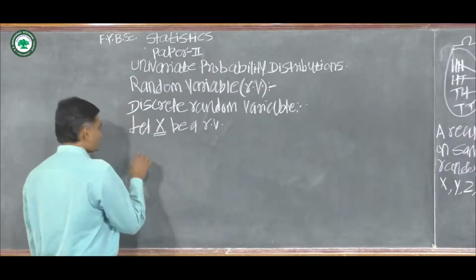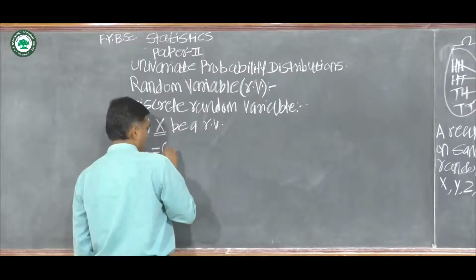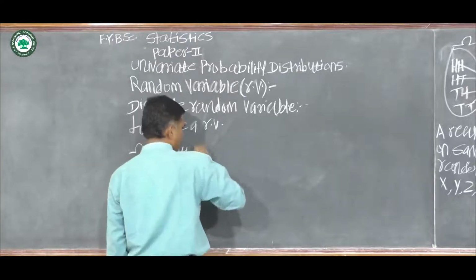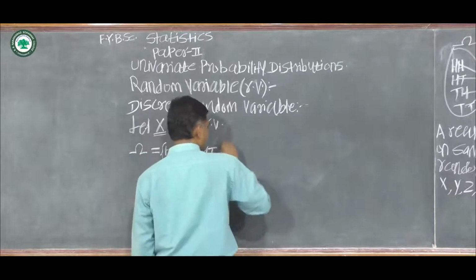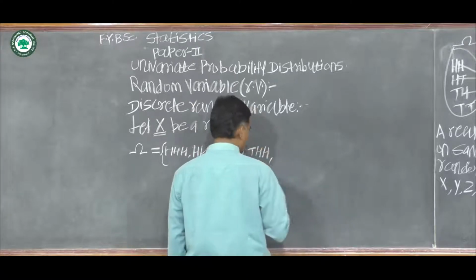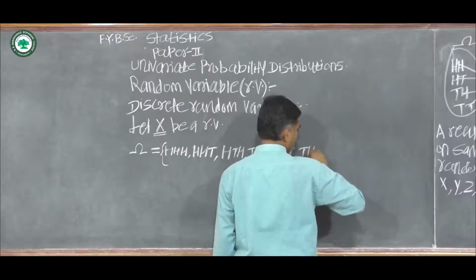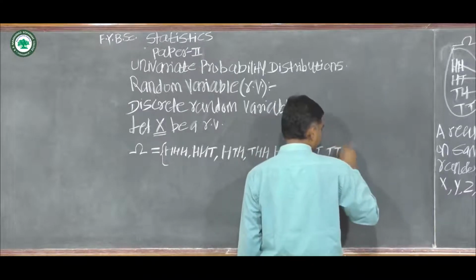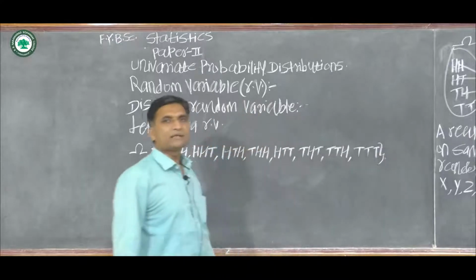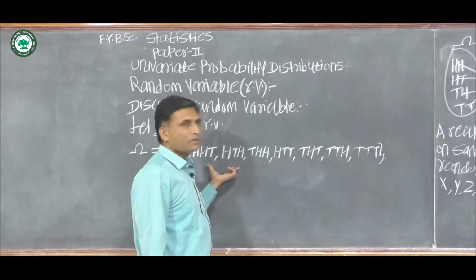Then the sample space corresponding to this experiment is omega is equal to {HHH, HHT, HTH, THH, HTT, THT, TTH, TTT}. There are 8 outcomes in this sample space.